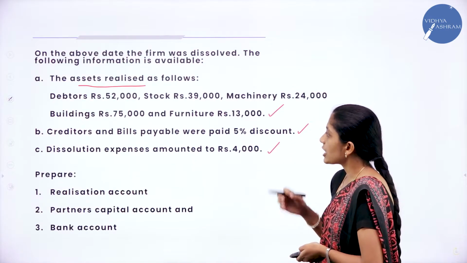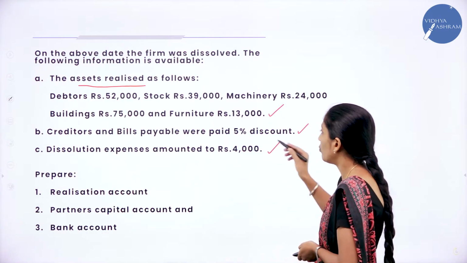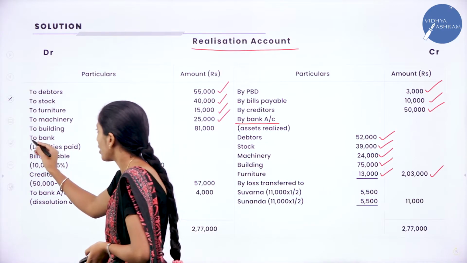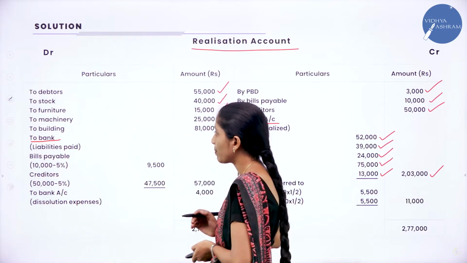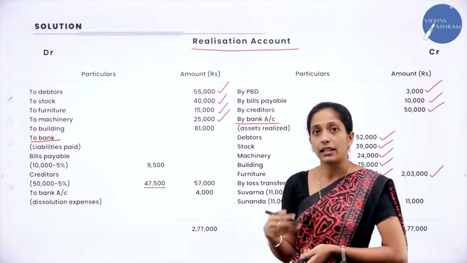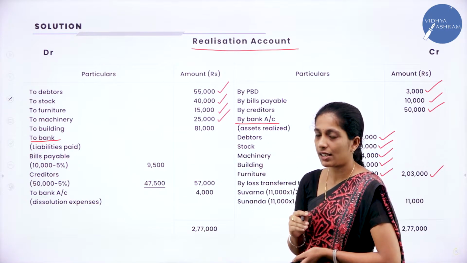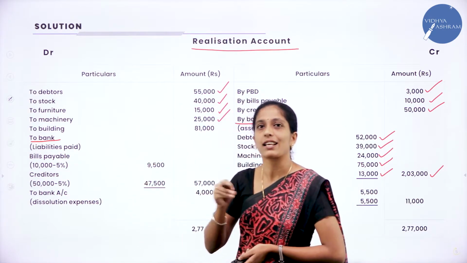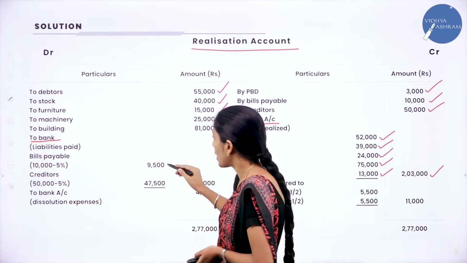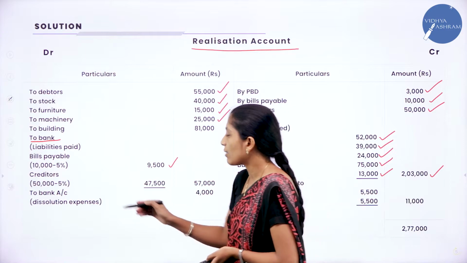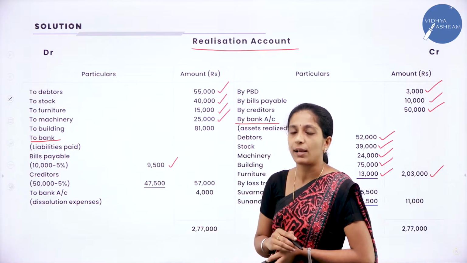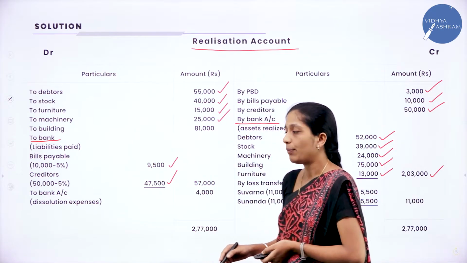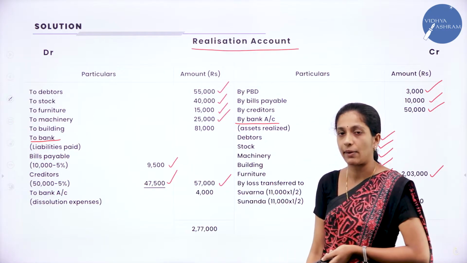Now we shall see the adjustment that they have given. Creditors and bills payable were paid at 5% discount. Now how to record liabilities paid off? We will record it as to bank account, in brackets liabilities paid off. Bills payable and creditors are paid off at 5% discount. So how to record 10,000 minus 5%? Discount means decrease in the value, right? So 10,000 minus 5%, you will get 9,500. In the same way, creditors 50,000 minus 5%, you will get 47,500. When you add 9,500 plus 47,500, you will get 57,000.